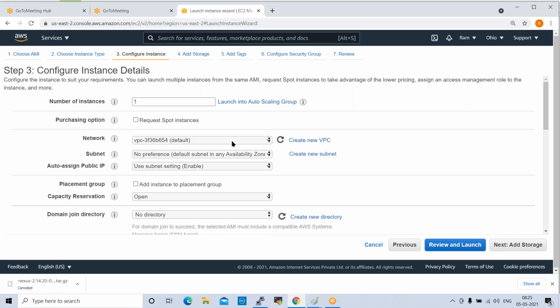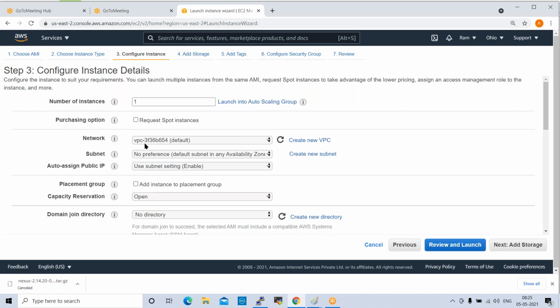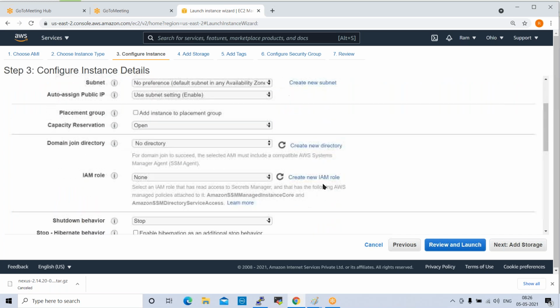Okay, yeah. Next one is the networking part. So this is a VPC, which is virtual private cloud. Yesterday we discussed VPC, right? So this is completely networking part. We'll discuss it after 4 sessions. Network, subnet, auto assign public IP, placement group, capacity reservation: all of this will be covered in networking. So we'll discuss later.